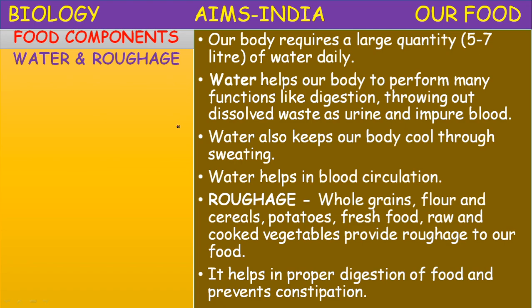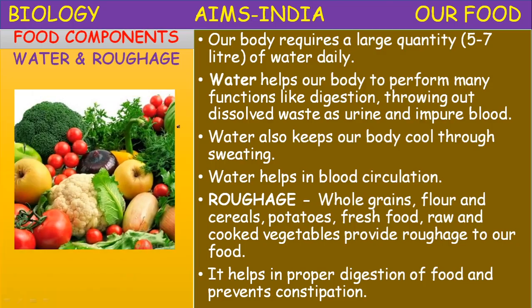That's the reason why, whenever you attend big functions, in the beginning there are slices of cucumber, carrot, beetroot and tomatoes, which we can call a vegetable salad. The vegetable salads provide roughage for proper digestion, so you have to include it. Okay children, so here the roughage and water is available through